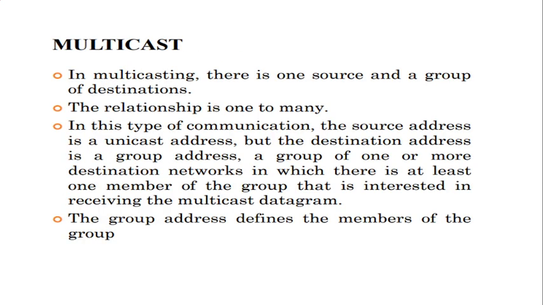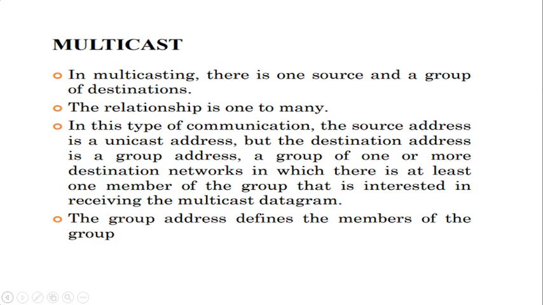And the next thing is multicasting. So there will be only one source and there will be a group of destinations. I told you the example, a postman delivering post to each and every house. So each and every house is the destination and the post office is the source, right? So the relationship can be one to many, right? The post office is one, and the destination, each and every house, is many.